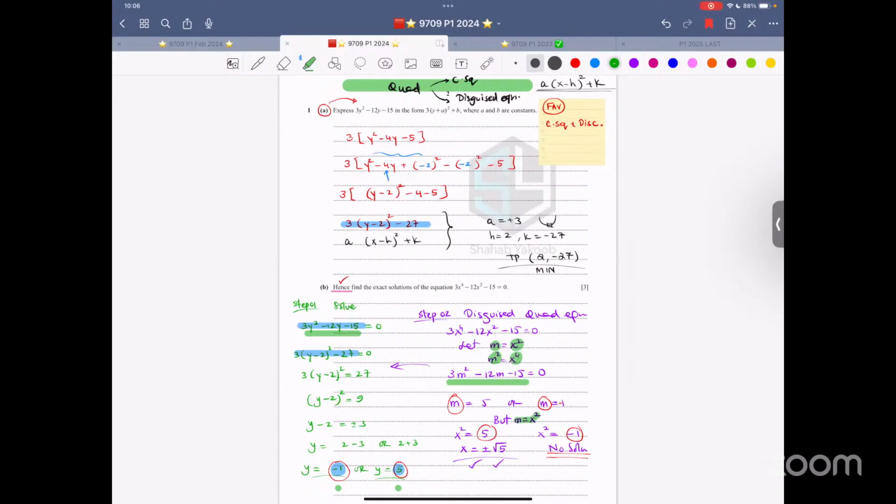Now, someone just joined, and when you're not joining from the beginning, that's where you lose things. Do the chords have to be of the same length so that the perpendicular bisectors meet at the center? Maybe you have not left that, but you're just asking an extra question. The thing is, no, it does not have to be of equal length. There is no such rule. There was a rule in O-level maths: if the chords are of equal length, then the perpendicular length is also equal. But that has nothing to do with circle at the moment, of what I have taught.